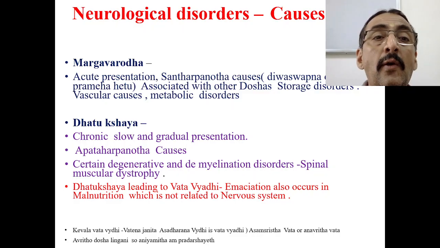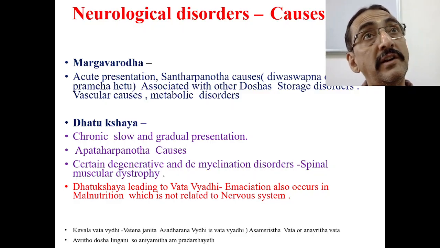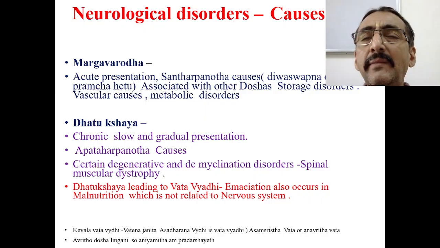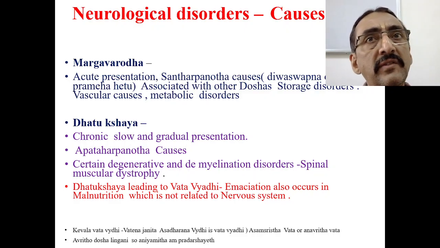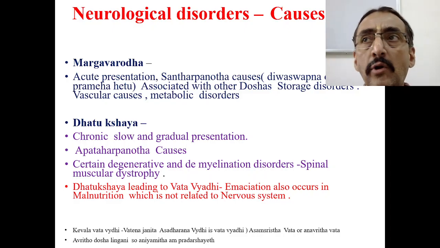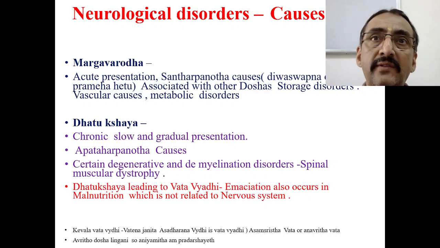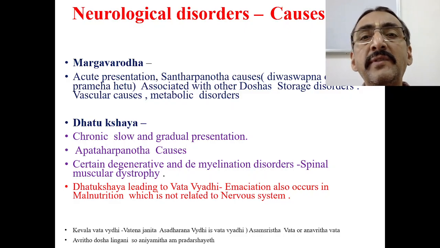Or sometimes Margavarodha may be compared with some of the storage disorders, which are very common in children: Niemann-Pick disease, Gaucher disease, many storage disorders are there, starting from Wilson's disease even. Wilson's disease also in the later stage, copper starts collecting in the brain. So metabolic disorders, vascular causes, storage disorders, most of the time they are all Margavarodha. It is causing compression, and most of the time it is because of Santarpanotta causes.